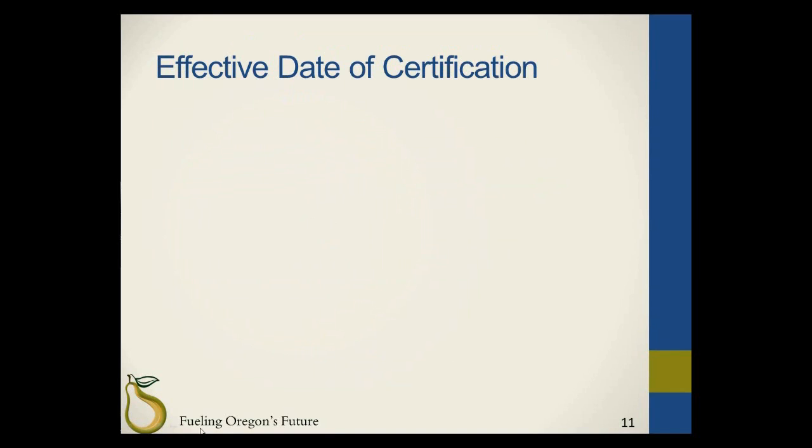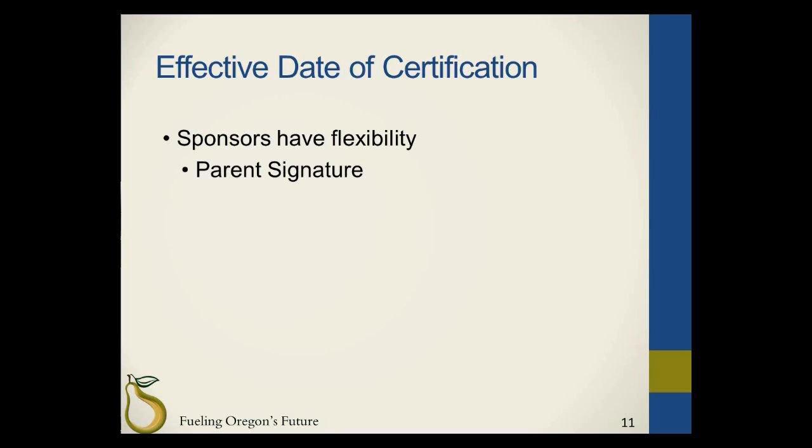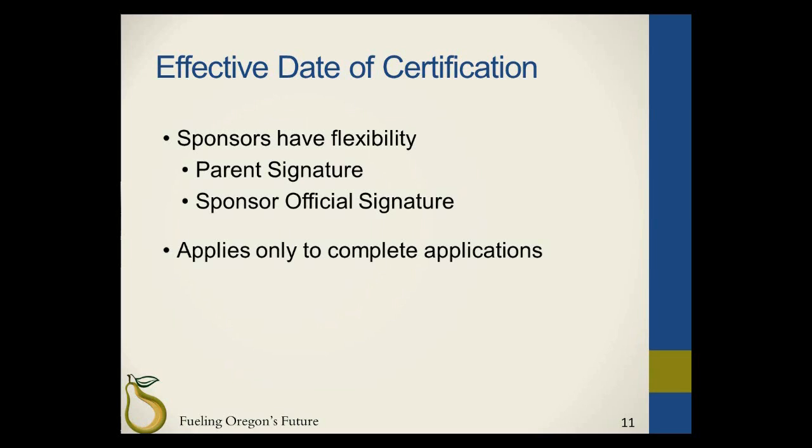Sponsors have flexibility concerning the effective date of certification for program benefits. The date used to make this determination may be either the date the parent or guardian signed the confidential income statement or the date on which the sponsor official signs the confidential income statement to certify eligibility of the participant. The flexibility only applies to eligibility determinations made through the application process of complete applications containing all required information at the time of submission. Sponsors must decide which date they will rely on as the effective date and apply this date to all confidential income statements.